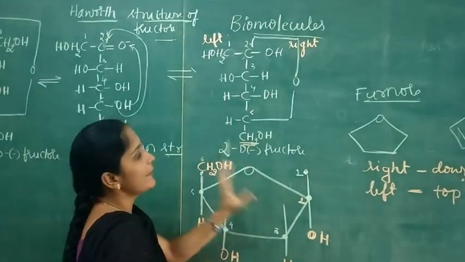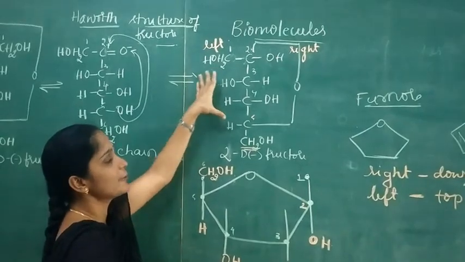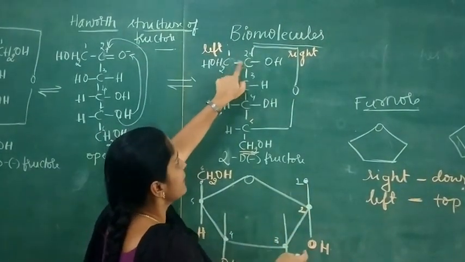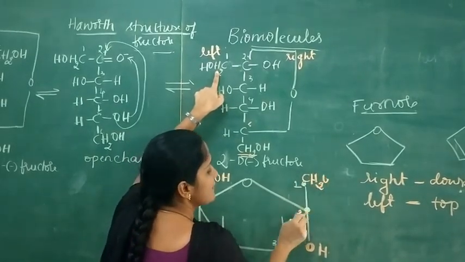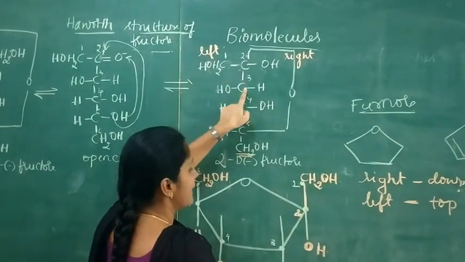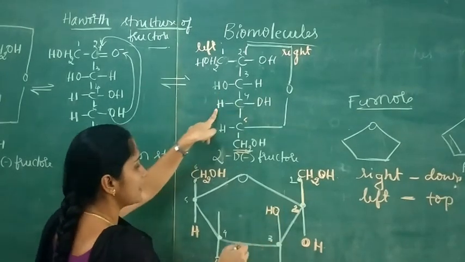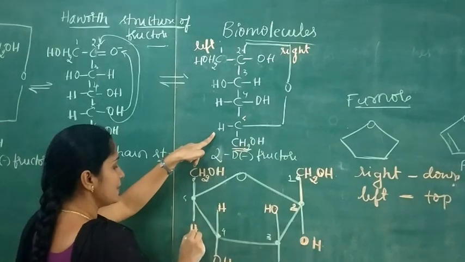So write the groups which are present on the left hand side, write this group on top. So this is the second carbon atom, so write CH2OH group, and in the third carbon atom write OH, and in the fourth carbon atom write H, and already wrote this H.